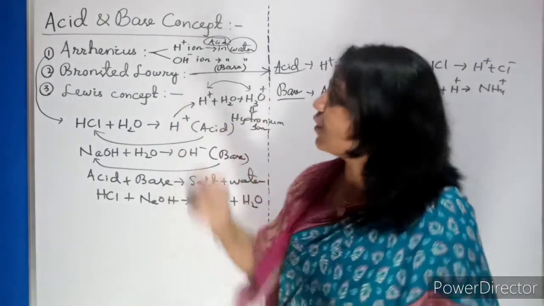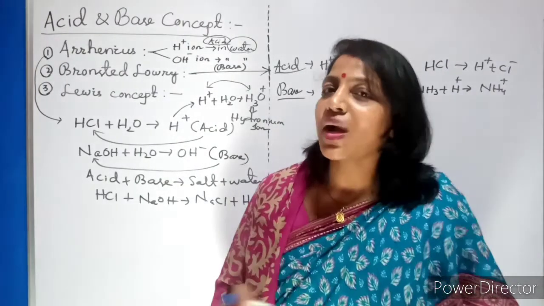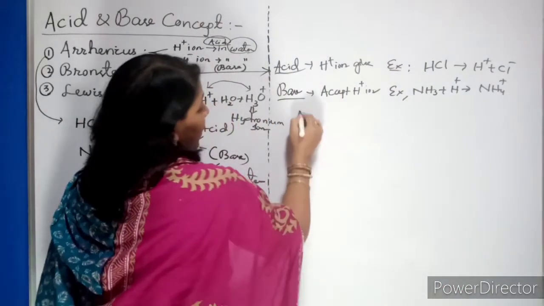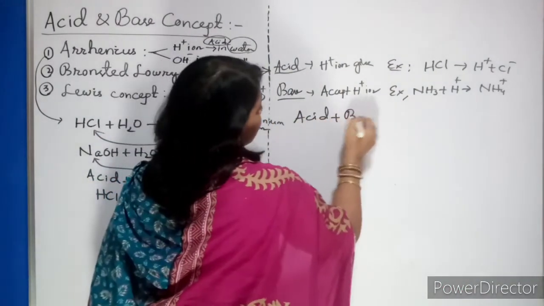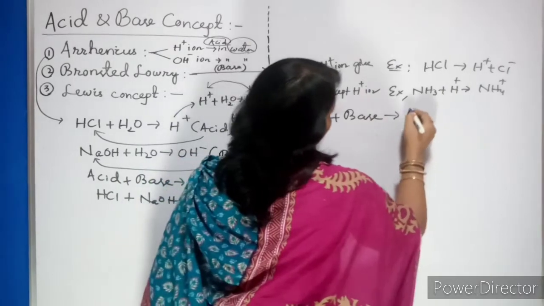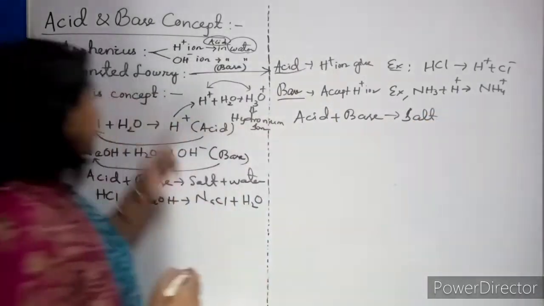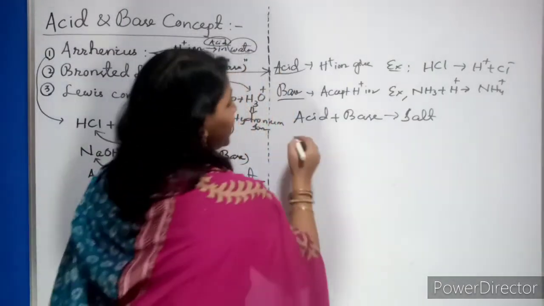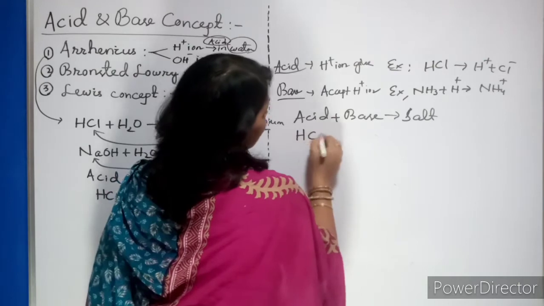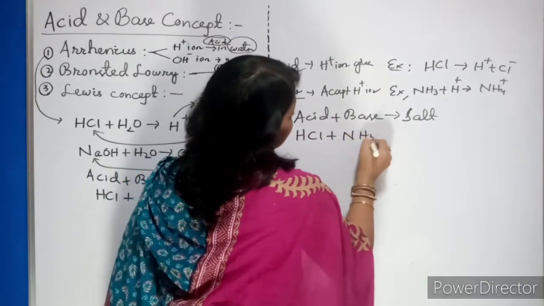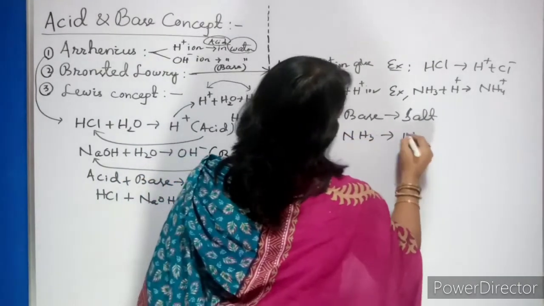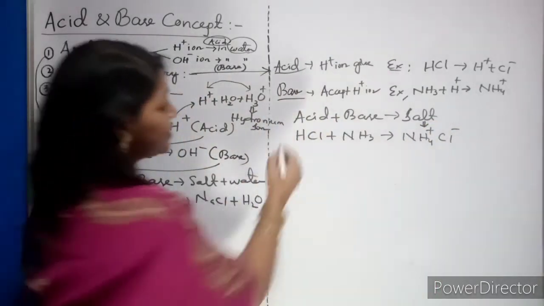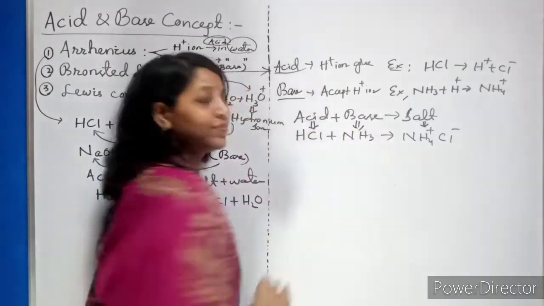Whereas in the case of Bronsted-Lowry there is no consideration about the solvent. Clear? Now when he combined acid plus base, then it will give you only salt, whereas in the case of Arrhenius it will give you salt plus water. That is the difference. So here you can take the example of HCl plus NH3. So what you will get? NH4 plus Cl minus. This is nothing but your salt. This is acid. This is base.